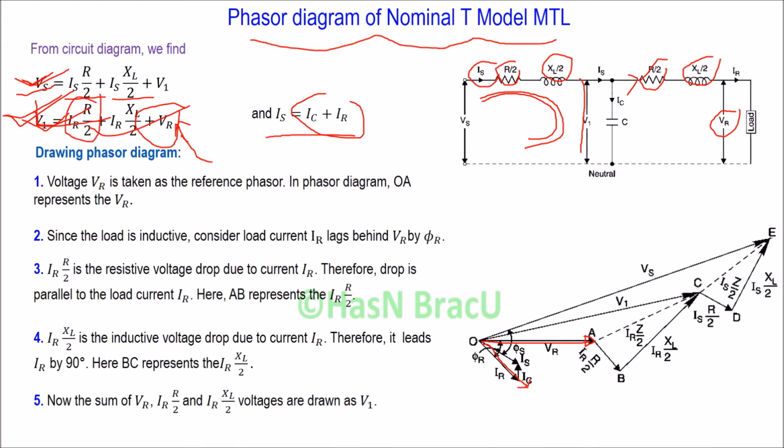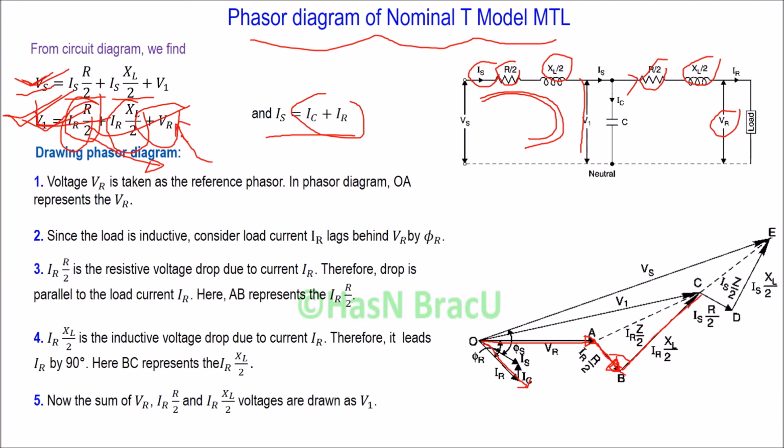So IR R by 2 and current IR will be parallel. So we draw IR R by 2, the voltage drop due to current IR. Next we can draw IR XL by 2, this voltage drop, because XL by 2 leads current IR by 90 degree. So we draw IR XL by 2.